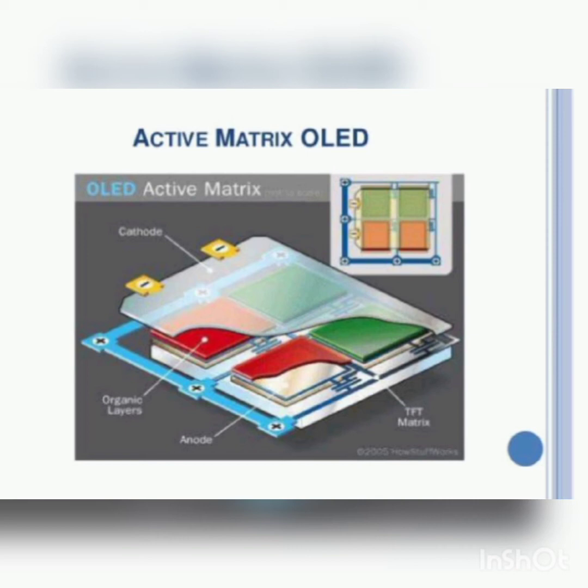Active matrix OLEDs consume less power than passive matrix OLEDs because the thin film transistor requires less power than external circuitry, so they are efficient for large displays.